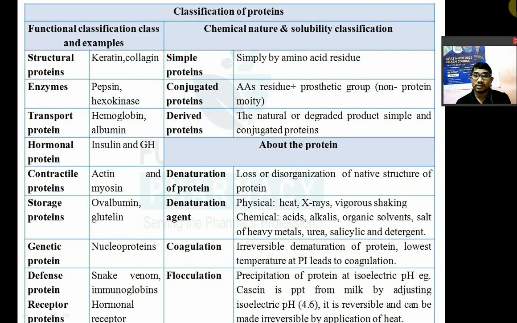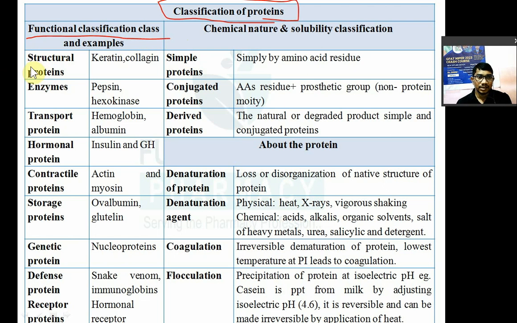Now you can see classification of protein over here again. So this is a new slide I have added. Now classification of protein, functional classification. So based upon the function of protein they are classified. So functional classification, with the class and example.